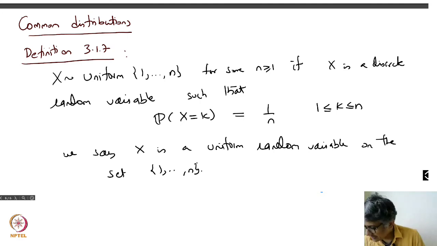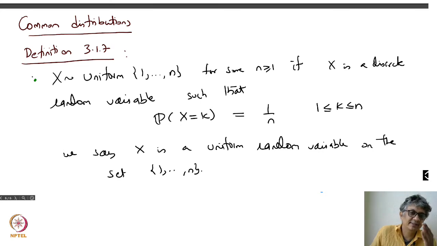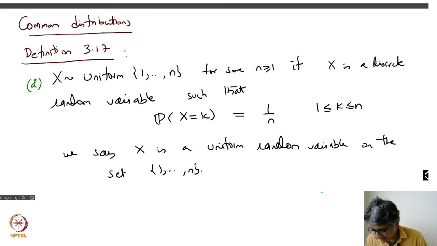Just notice I've really not worried about what S is, what the events are, what P is. All I'm concerned with is how X distributes its values, how X distributes the probabilities on its range. That's the only thing I'm worried about. That signifies everything I want to know about X. So let's call this A.